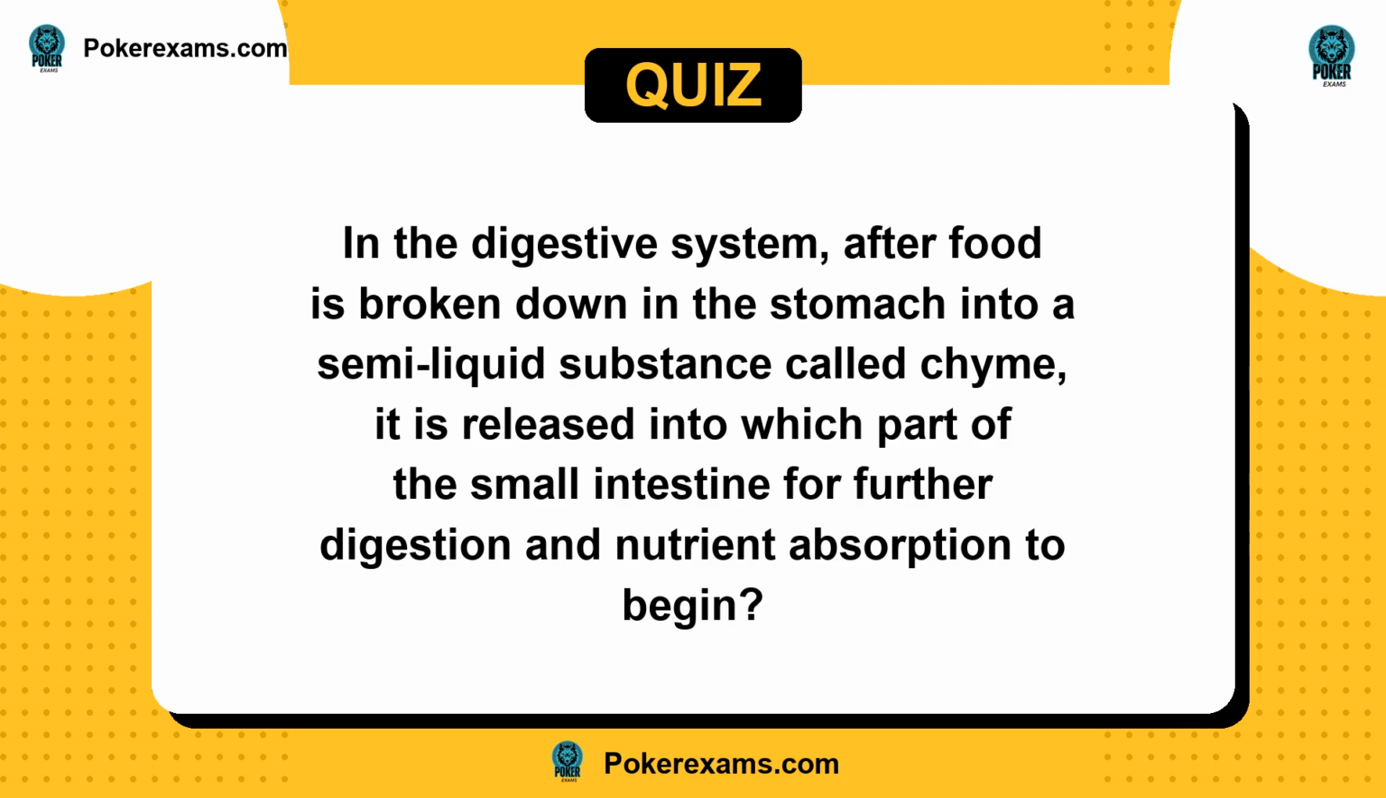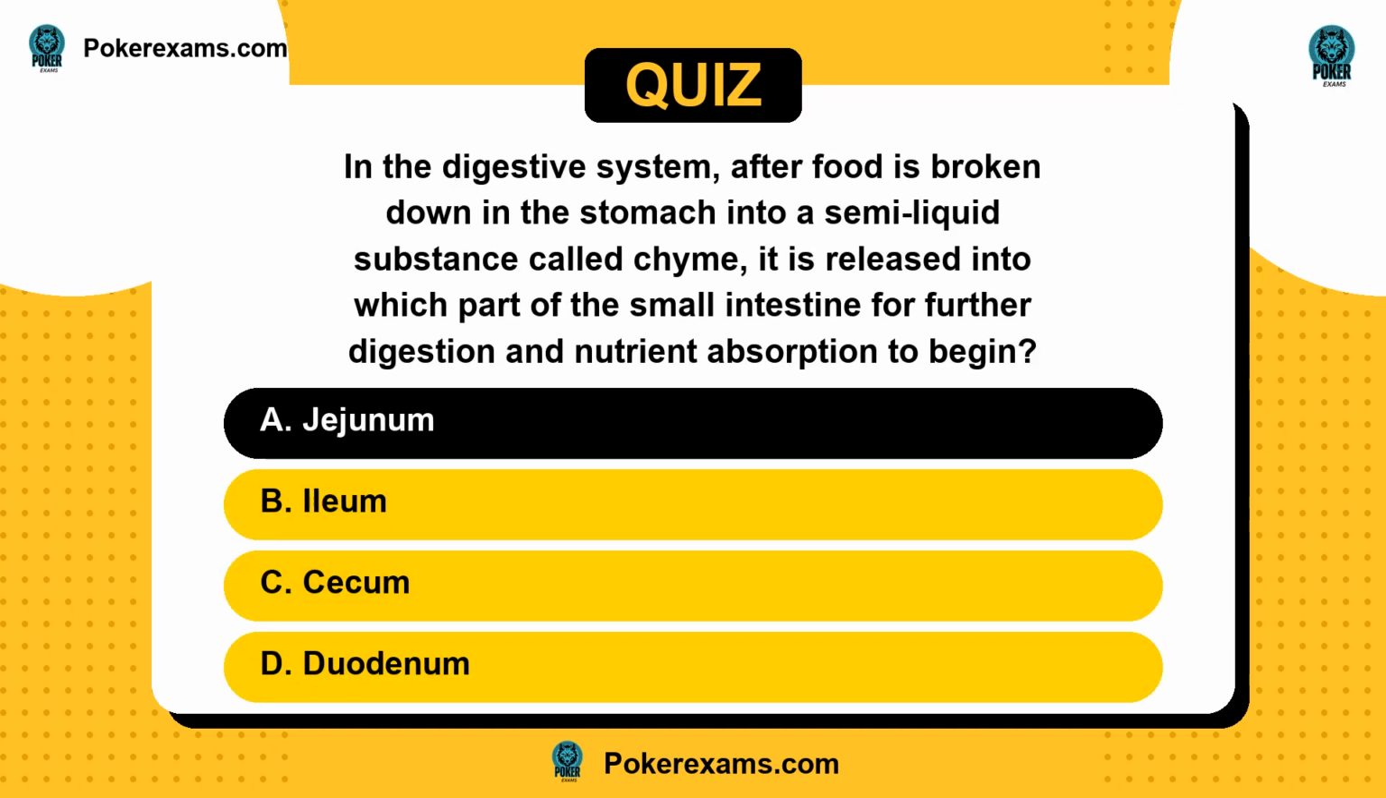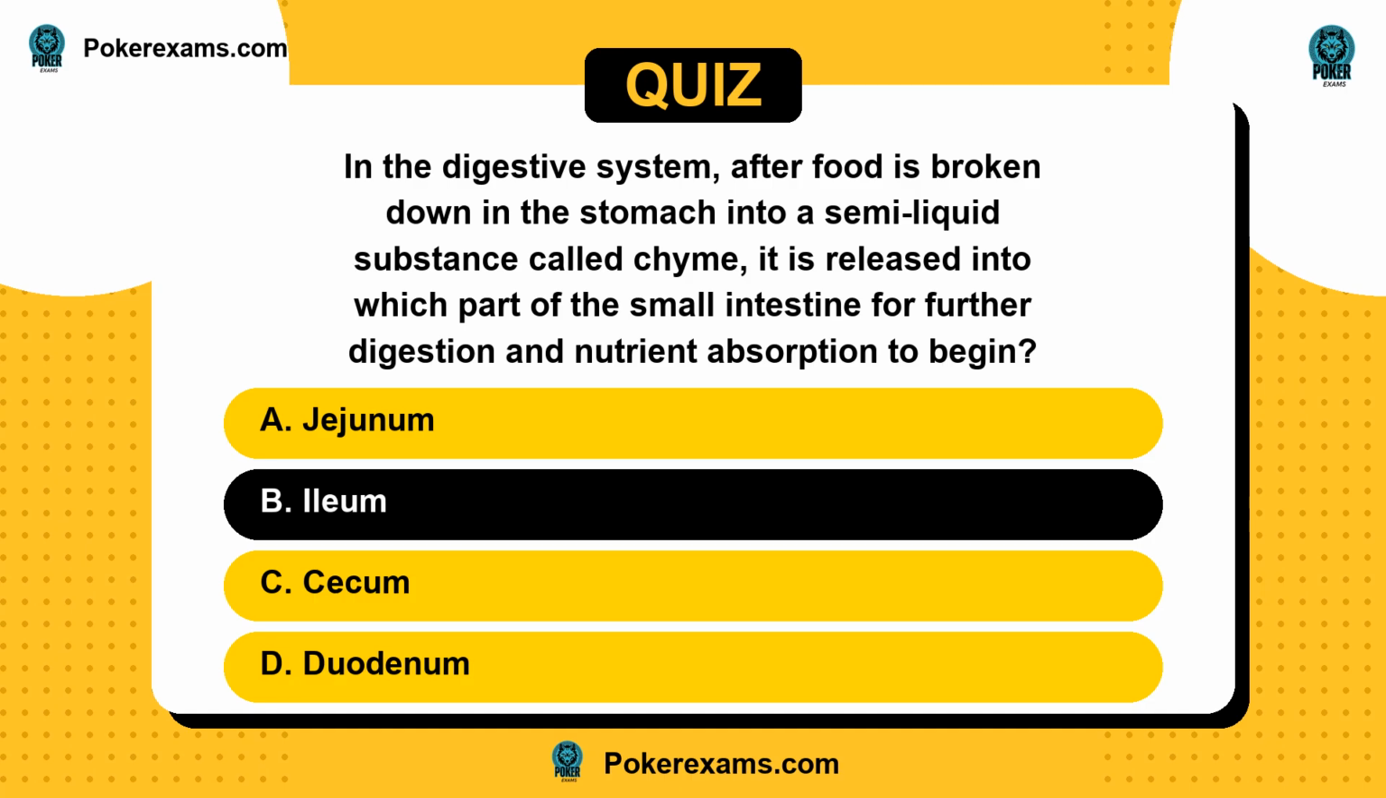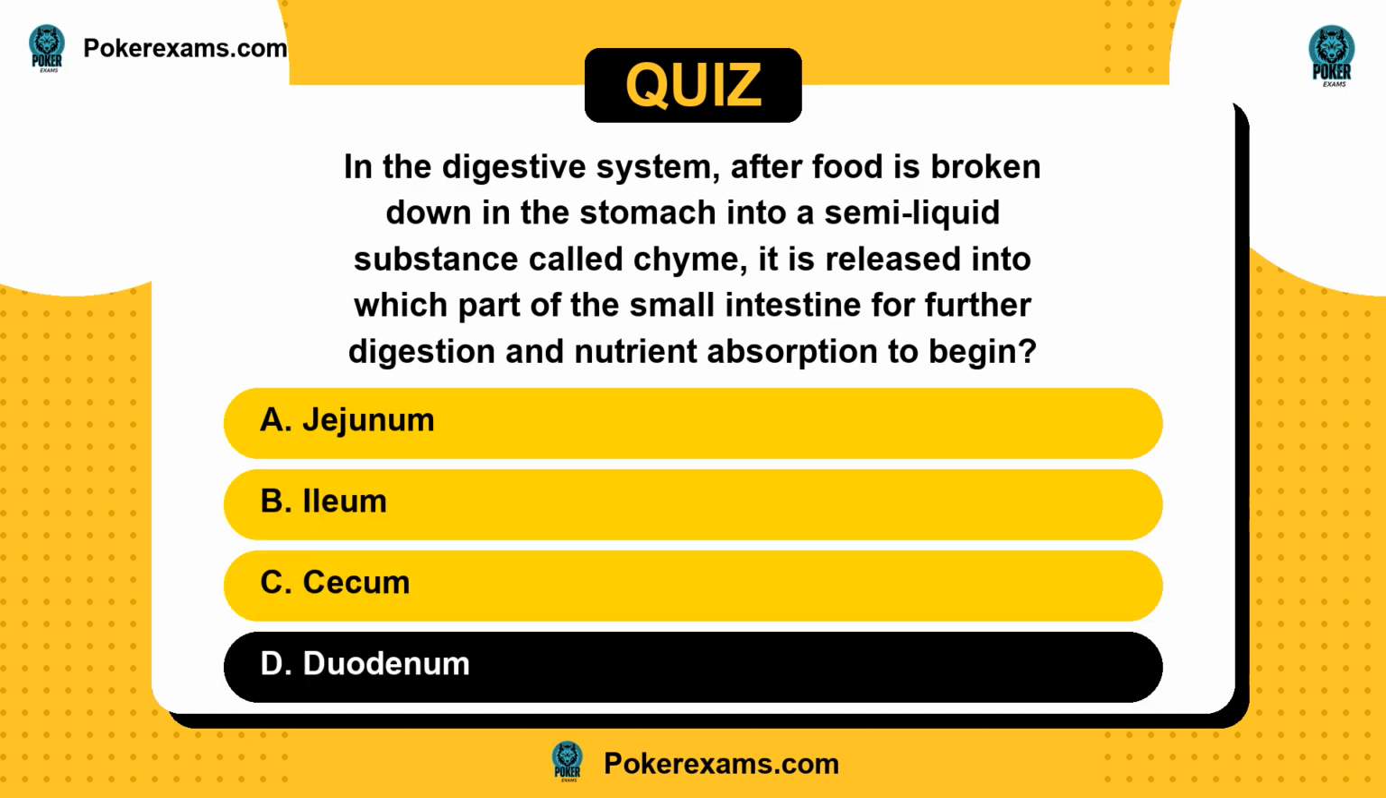Next question. In the digestive system, after food is broken down in the stomach into a semi-liquid substance called chyme, it is released into which part of the small intestine for further digestion and nutrient absorption to begin? Is it A. jejunum? Or B. ileum? C. cecum? Or D. duodenum?